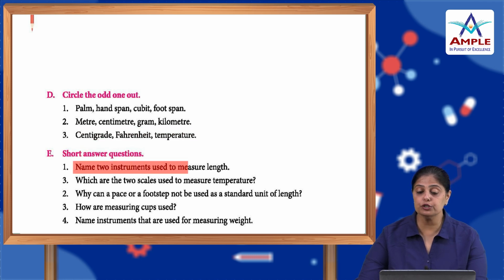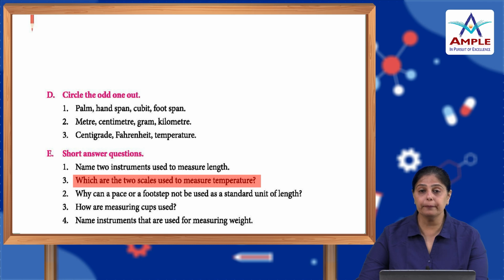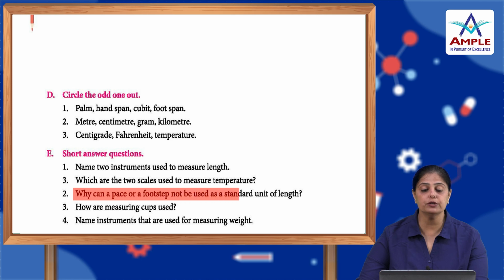Name two instruments used to measure length. We use a measuring tape or a ruler. Which are the two scales used to measure temperature? Temperature is measured in degrees Celsius and Fahrenheit. Why can a pace or a footstep not be used as a standard unit of length? Because everybody's size is different.